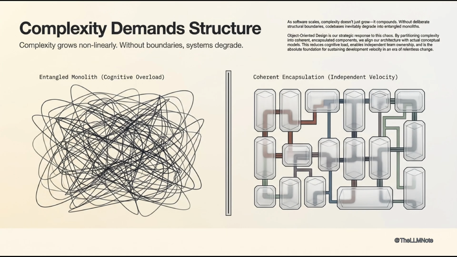What does it really mean for an AI to think? Today, we're diving deep into complexity demands structure. Headline: Object oriented design is the strategic response to escalating software complexity. Supporting text: complexity grows non-linearly with system size. Without structural boundaries, code bases degrade into entangled monoliths.